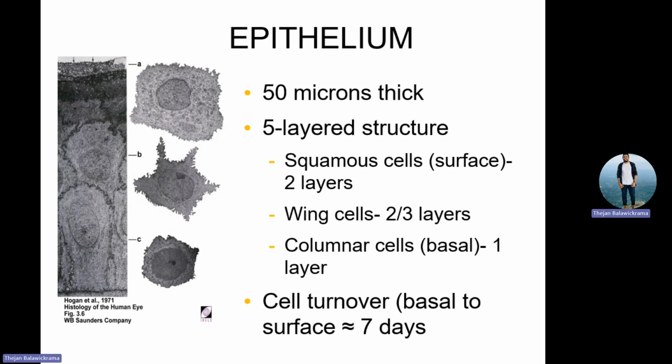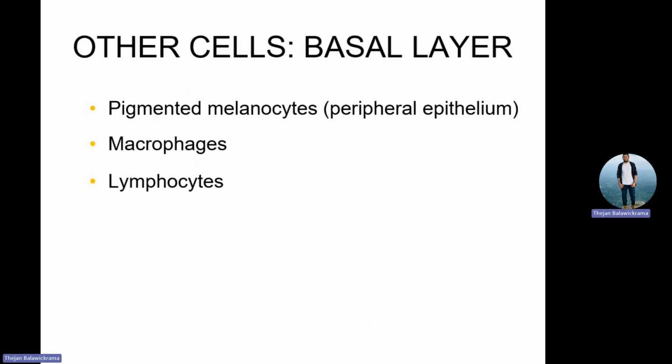Right. So remember this: the structure of these epithelial cells is very, very important. Other cells you get are melanocytes, and these melanocytes are very important. If you see some people, at the corner of the conjunctiva and those areas, or your limbal areas, you will get brown dots and those things. That is coming from melanocytes, right? And then you can get macrophages and lymphocytes.